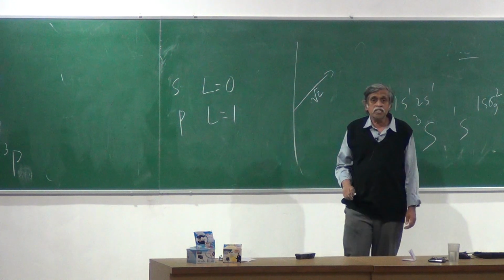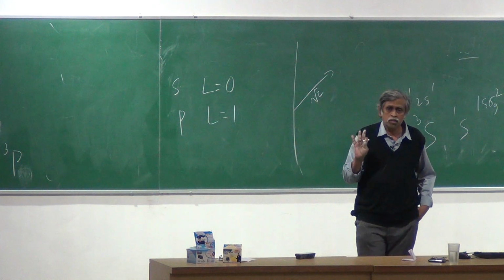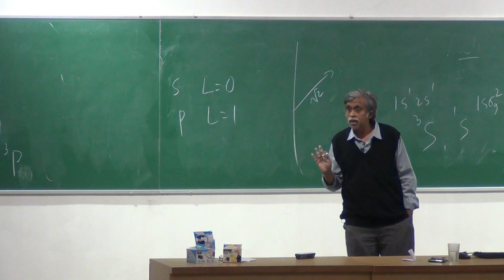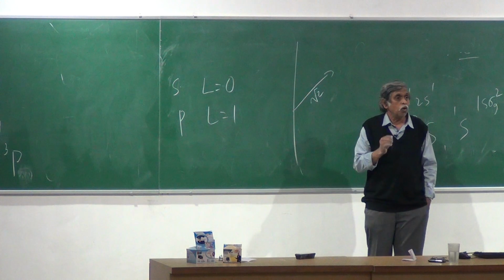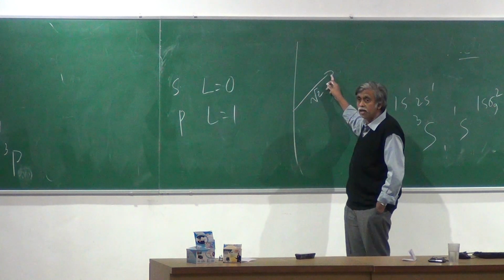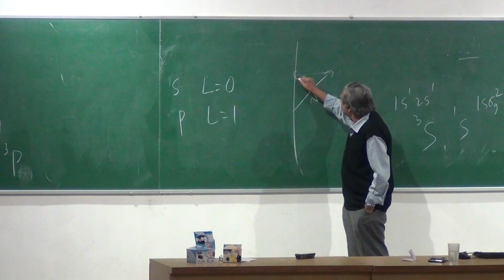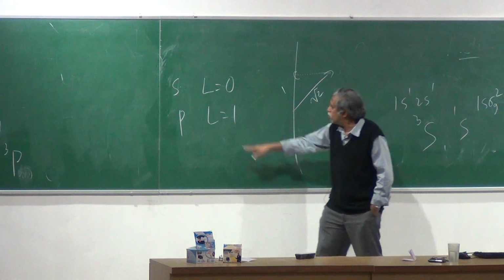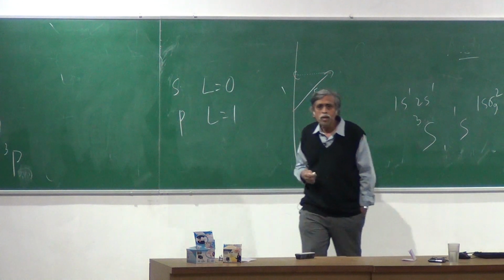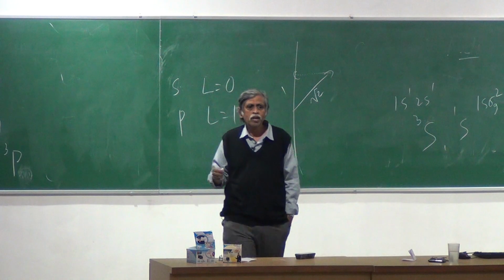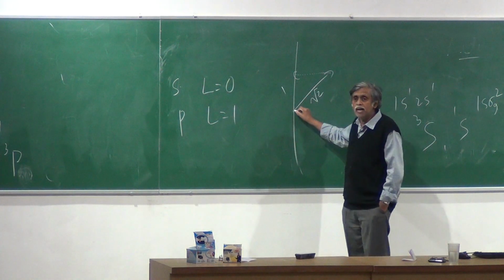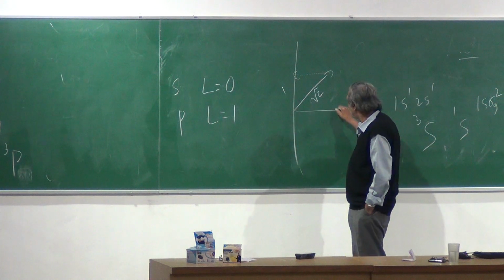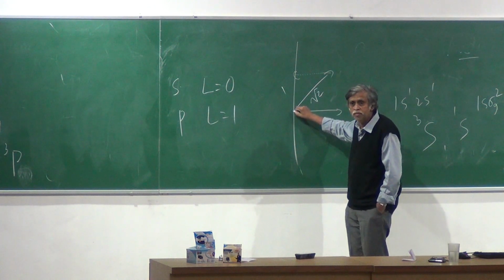This fellow can't orient itself in any direction. Quantum mechanics permits you to do that. And what does it do? It makes this vector actually orient itself in such a way that this root 2 has a projection of 1, because L equals 1, and 1 in units of h cross. It's 1 h cross. Or it can have a projection of 0, or it can have a projection of minus 1.